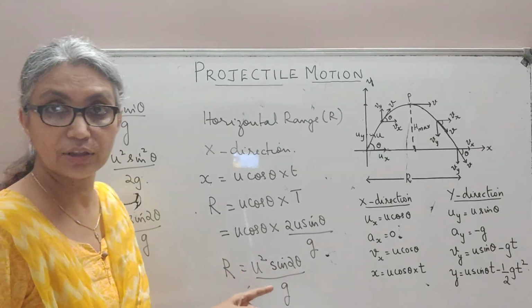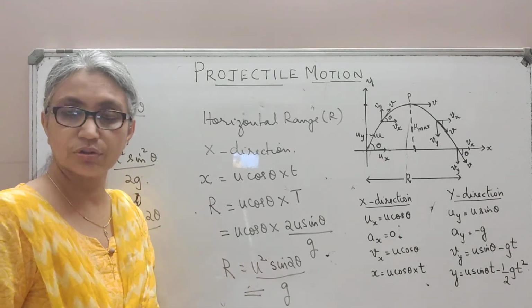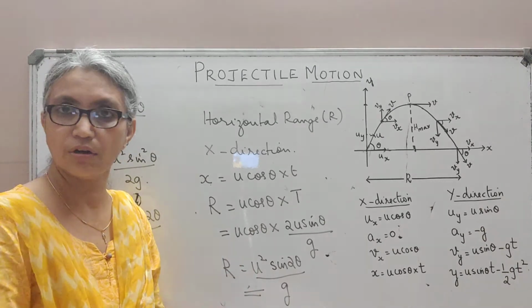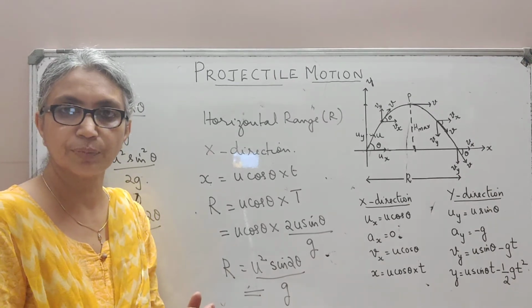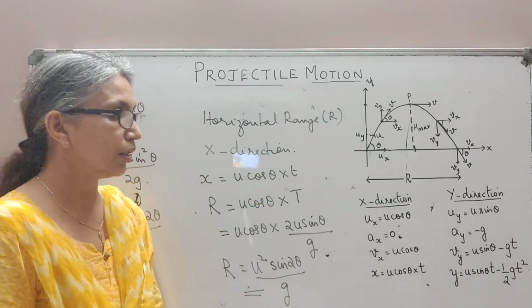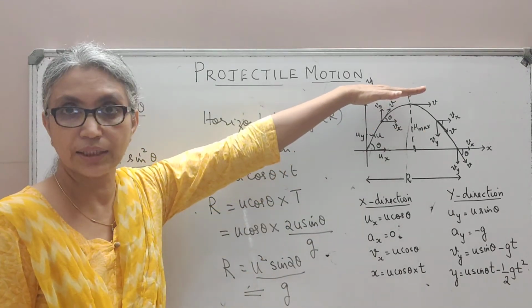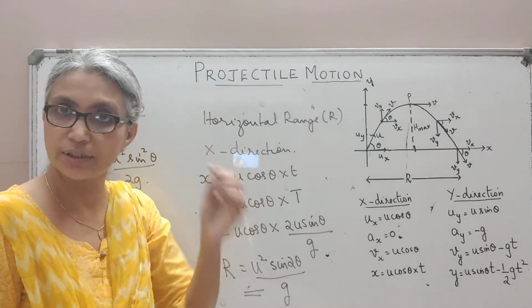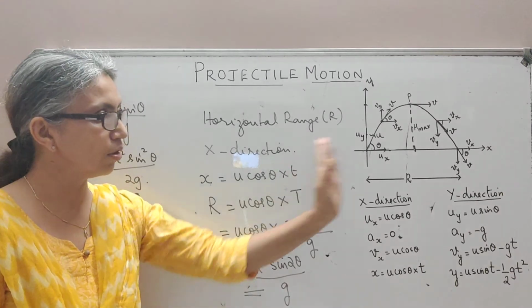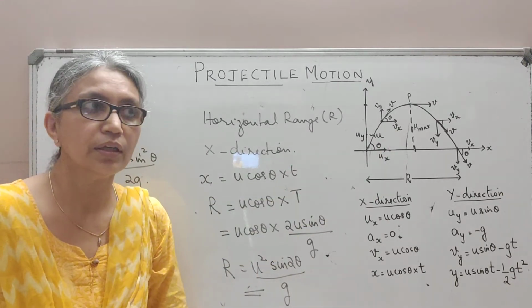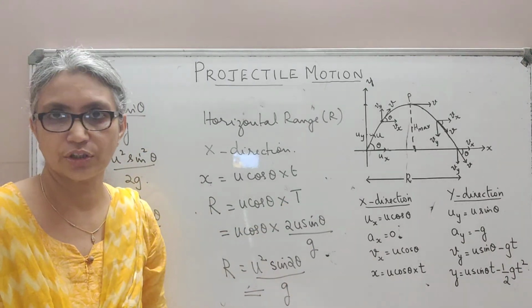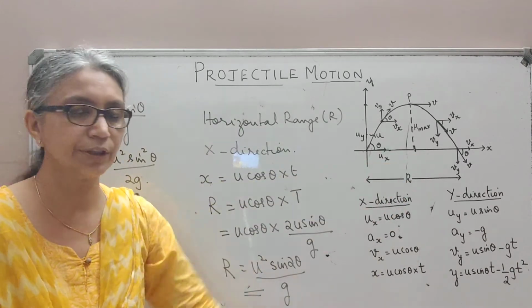That is, you know the initial velocity of projection, and you also know the initial angle of projection. So you may find the horizontal range. So the motion of your projectile is completely known. We've just proved that it takes a parabolic path. We know the maximum height attained in terms of initial velocity and initial angle of projection. We know how long it will remain in flight. We also know the distance traveled along the horizontal direction from the point of projection till it touches the same level.